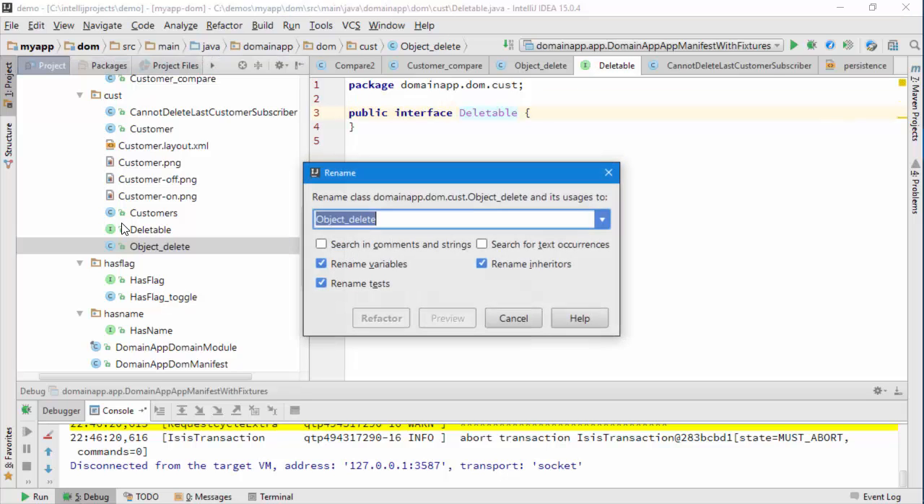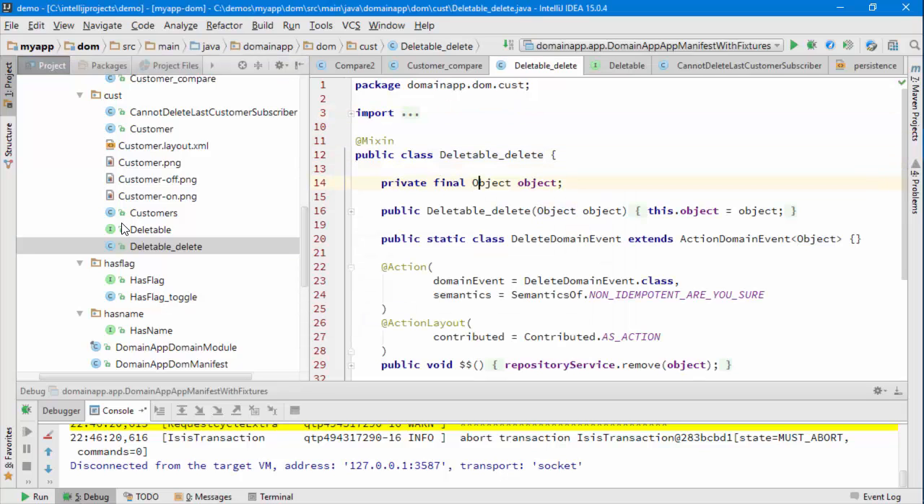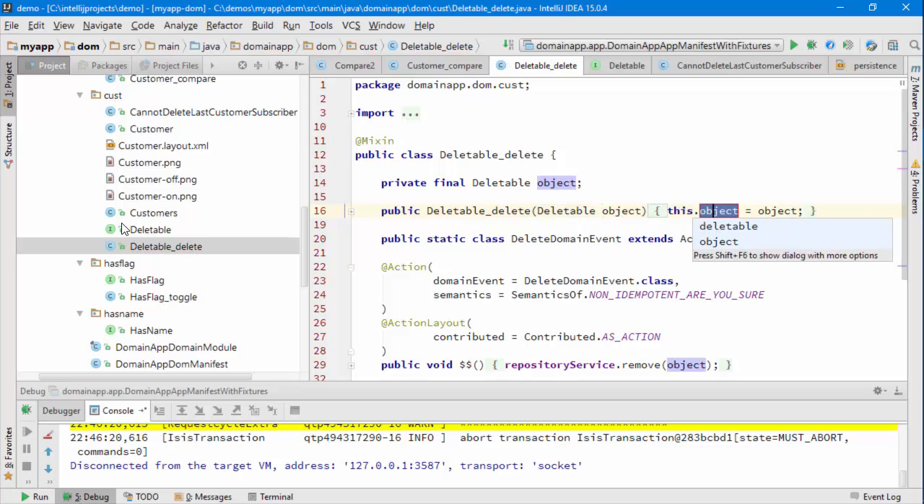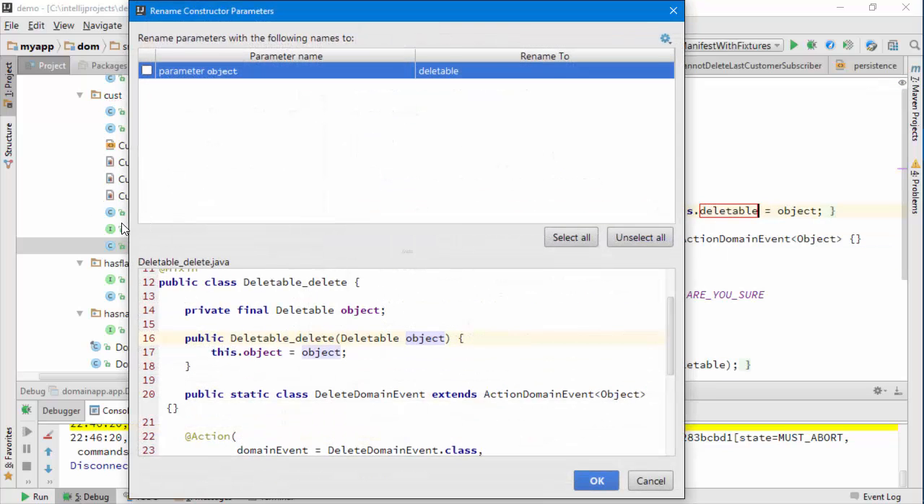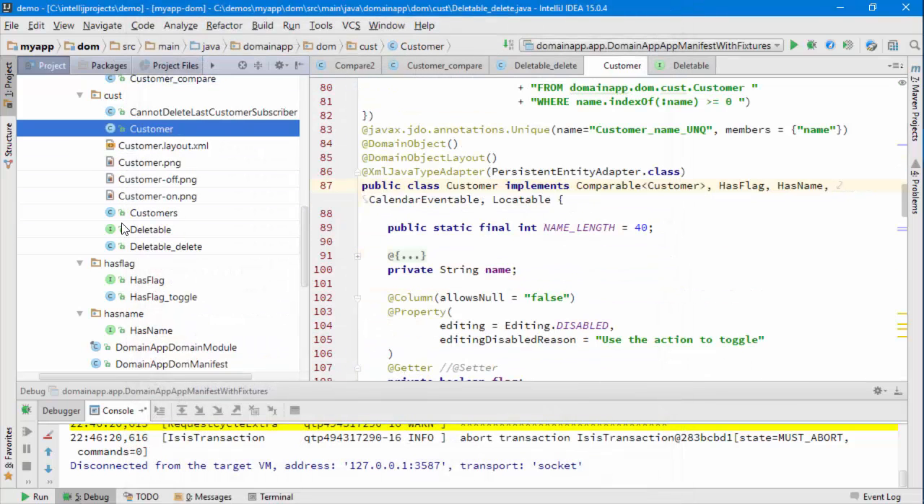But now we can rename this to Deletable delete, and let's make it act upon deletable things only. Oops. Copy, copy, let's make that deletable. Yes, good, perfect. And then of course what we're going to do is make customer implement deletable, but nothing else. Let's run the application up one more time.